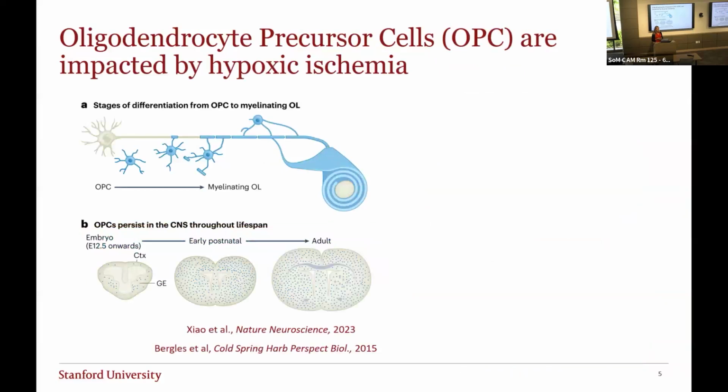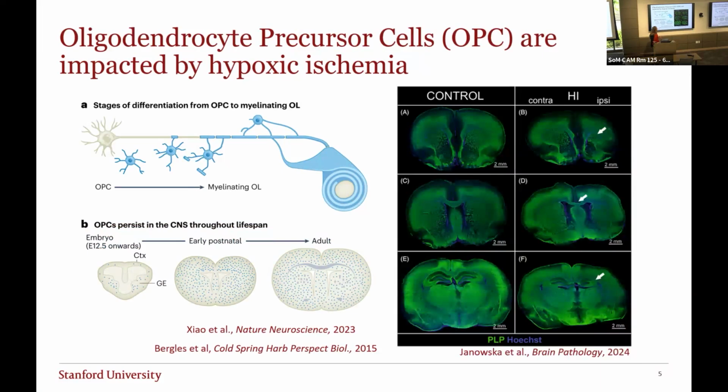So a little more on OPCs and why they're important. OPCs, of course, are the precursors to myelinating oligodendrocytes. They are present early on during embryonic development and in the early postnatal period, and persist all the way through into adulthood. In this panel, I wanted to show you that OPCs are important in hypoxic ischemic, or HI, injury.